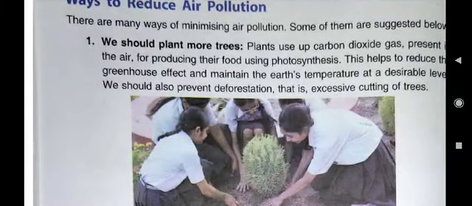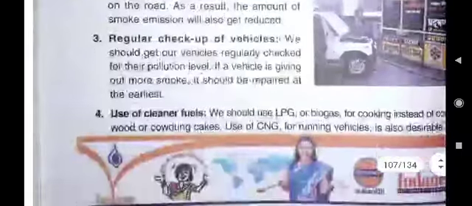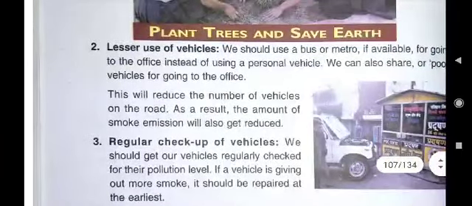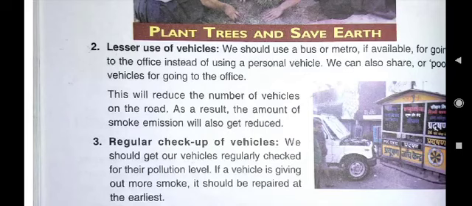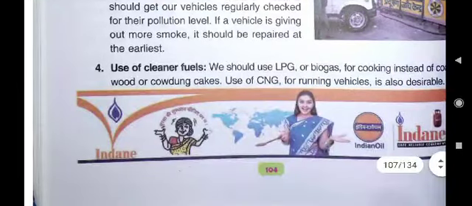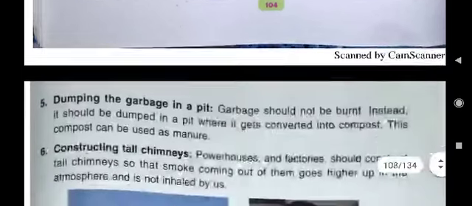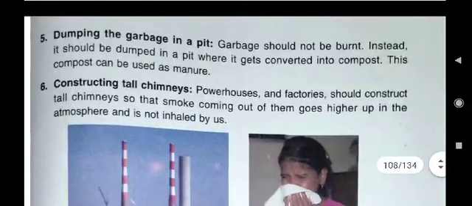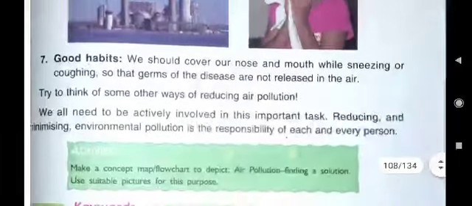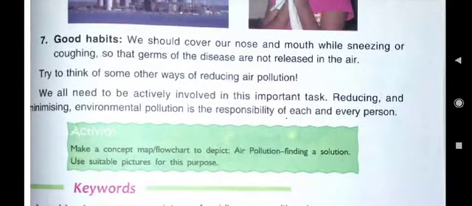First point is, we should plant more trees. Then second point is, lesser use of vehicles. Third point is, regular checkup of vehicles. Fourth point is, use of cleaner fuels. Fifth point is, dumping the garbage in a pit. Sixth point is, constructing tall chimneys. And seventh point is, adopting good habits.